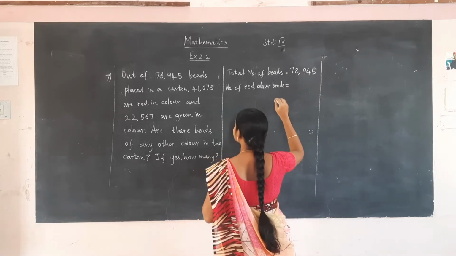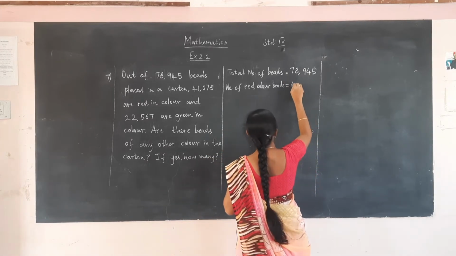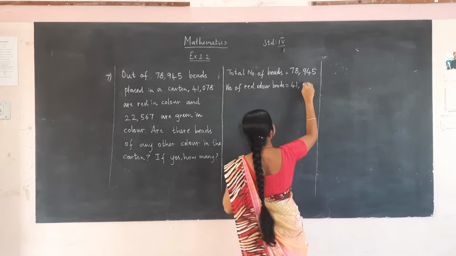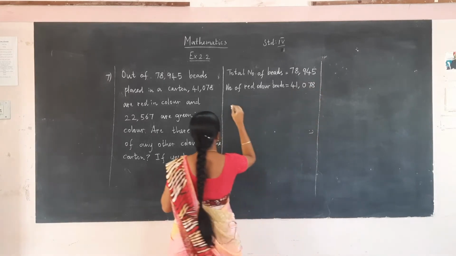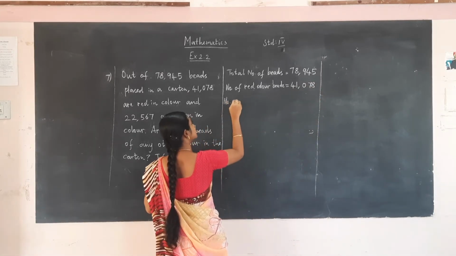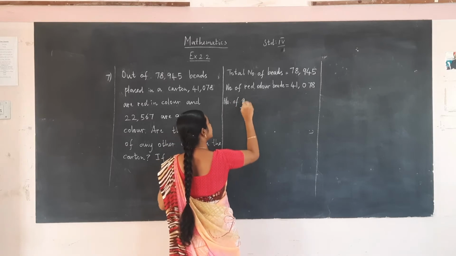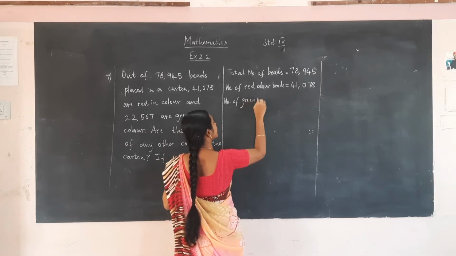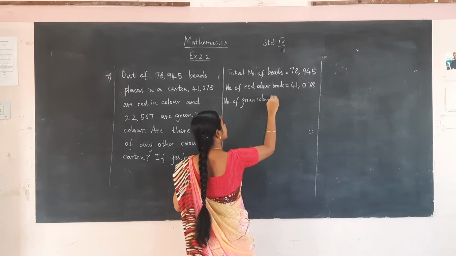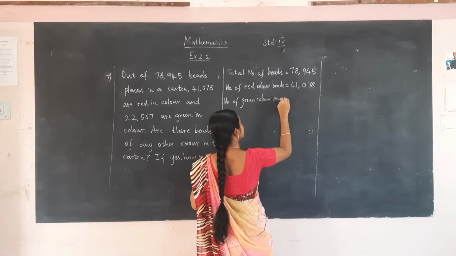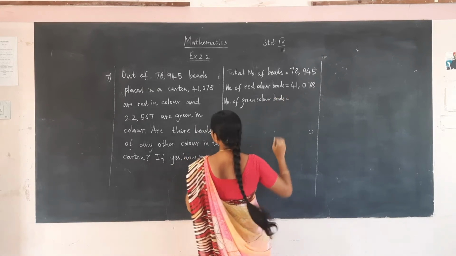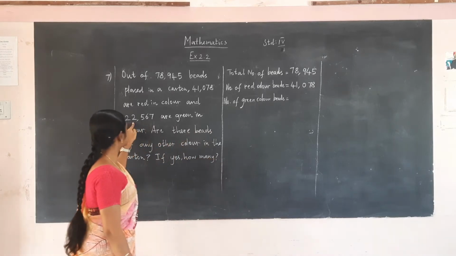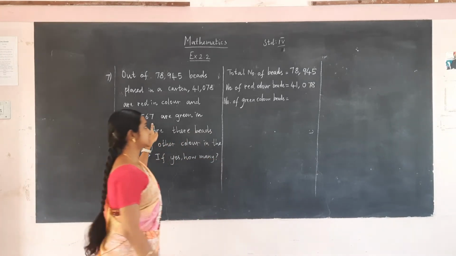Number of red color beads is 41,078. Number of green color beads is given as 22,567.